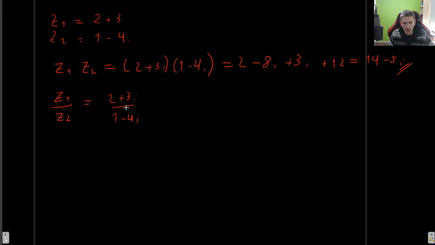If this was just a real number, we could just write these separately and then we would have something of this form, right? Real plus ib, right? a plus ib, that's what we're looking for. But here we don't have this. So we are going to use a trick, and that is to multiply by the complex conjugate of what is down here.